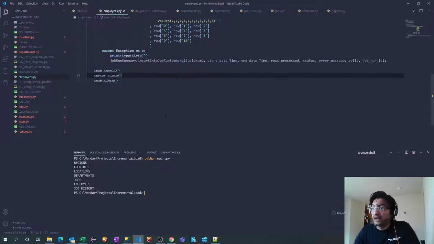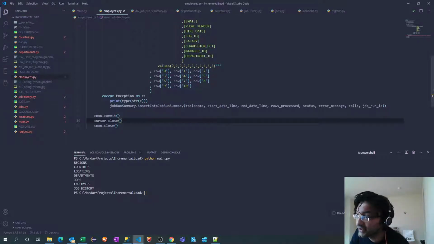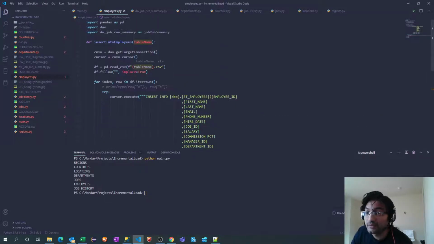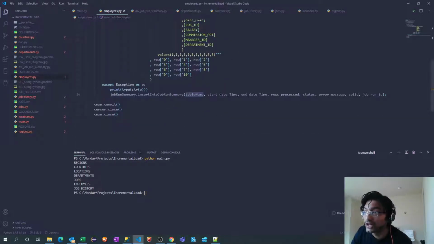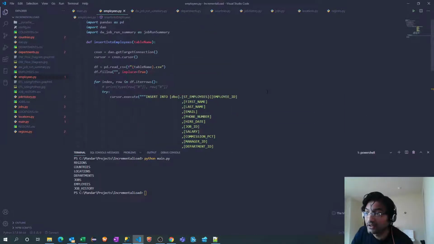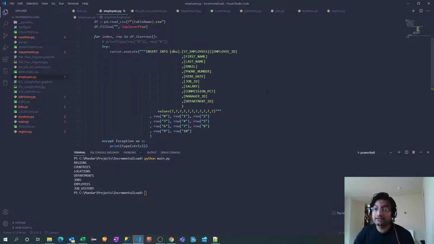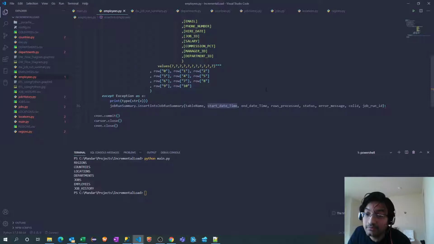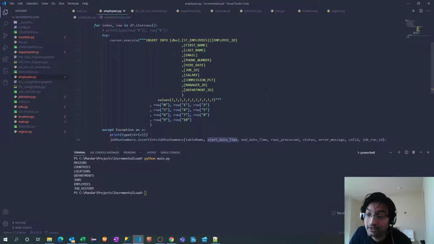Now let's understand these are different variables. We need to give the values. So table name is fine. Table name variable is already available. What about start date time? Start date time is not defined, so we have to define that value. What start date time means over here is at what time the run started for that particular table. Time and date both.